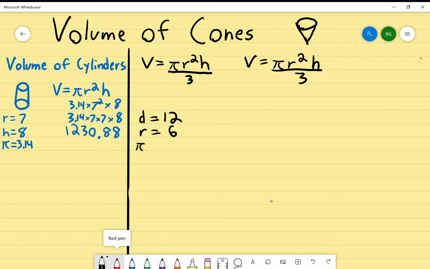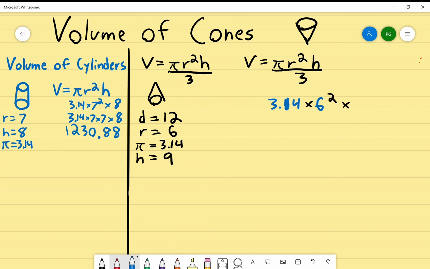And then pi is going to be 3.14. And let's imagine that for this cone, your height equals, I don't know, 9. Okay? Let's go to the formula and plug it in. 3.14 times my r, which was 6, squared, times my height, which was 9, divided by 3, right?